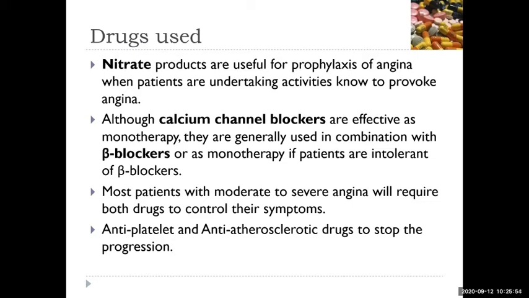If the LDL in the blood is reduced, that further reduces the formation of atherosclerosis also. Thereby anti-atherosclerotic drugs such as statins are particularly used: atorvastatin, lovastatin, simvastatin.